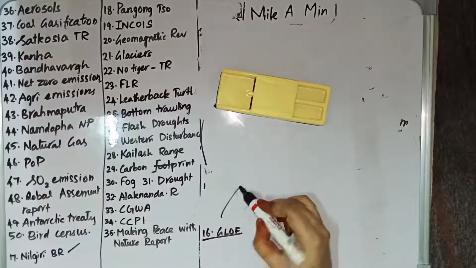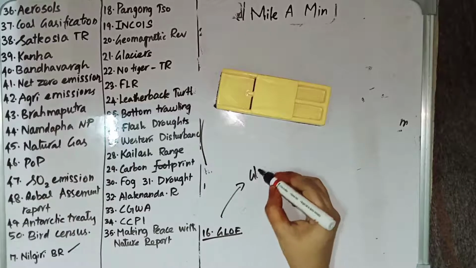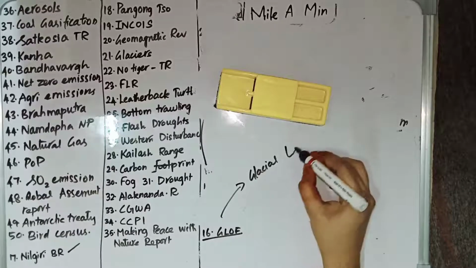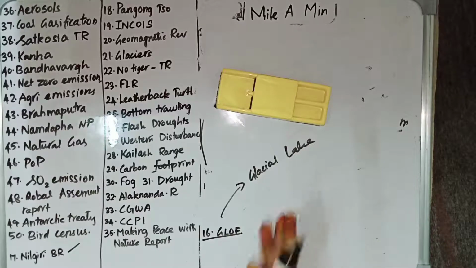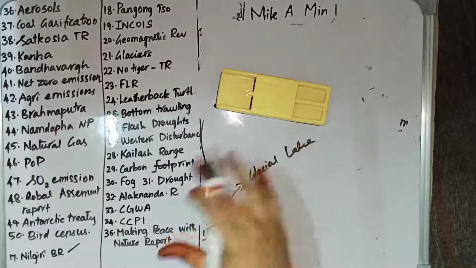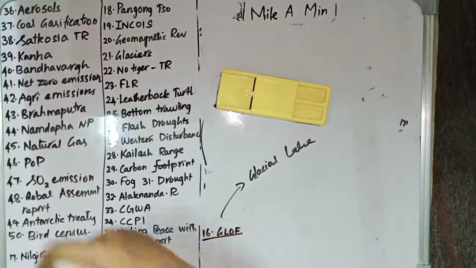Then we have GLOF. GLOF stands for Glacial Lake Outburst Flood. It is the sudden release of water from a dam, where the water is dammed by a glacier. The glacier is the one which acted as a dam.